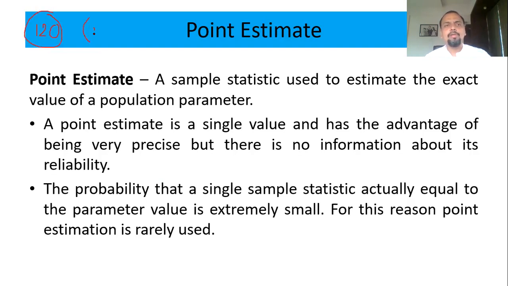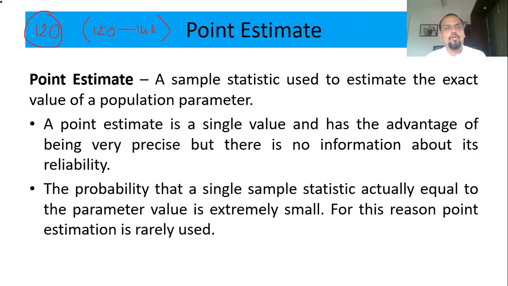But if you say it should be between 120 to 140, then it is called an interval estimation. When you give a range, that is called an interval estimate. When you give a single value, that is called a point estimation.